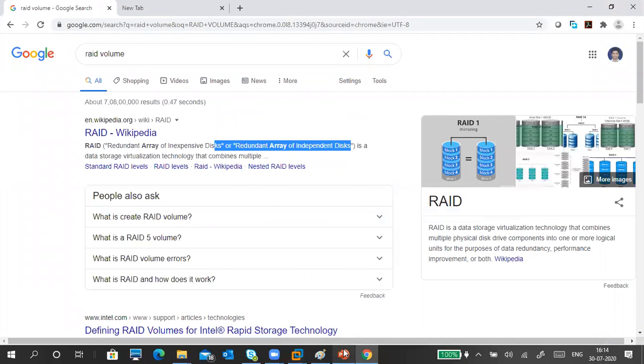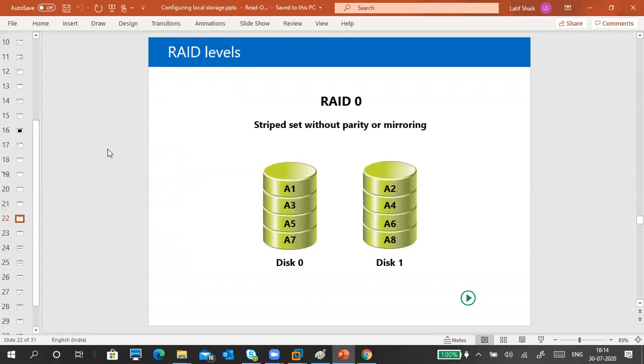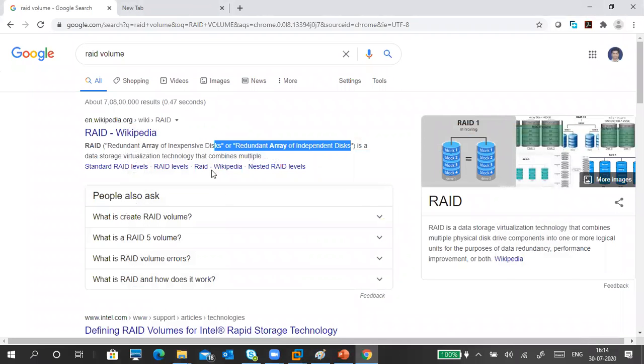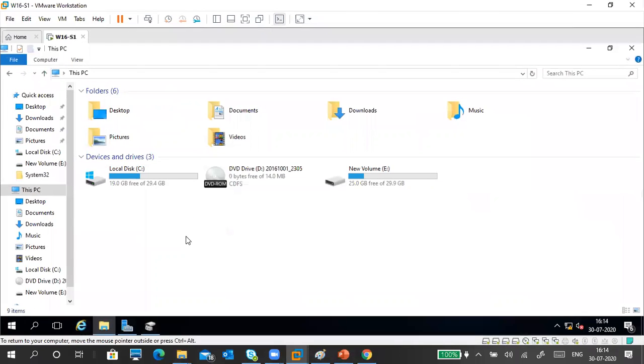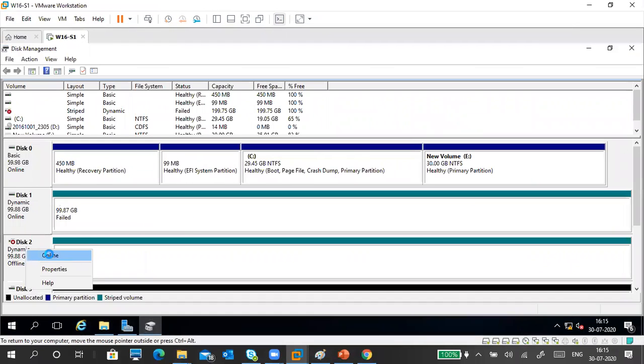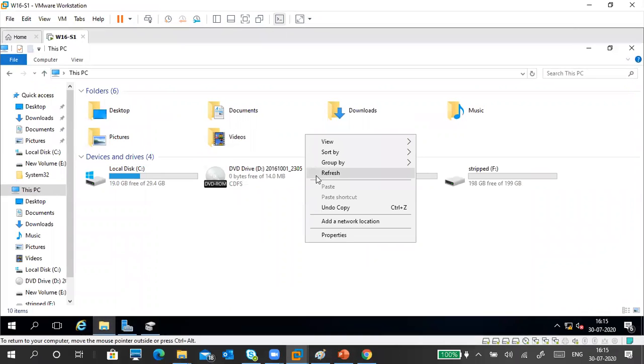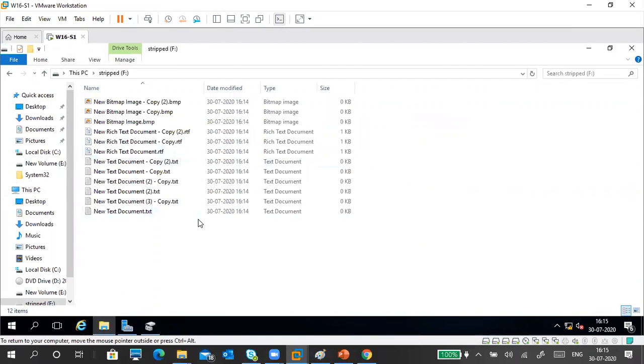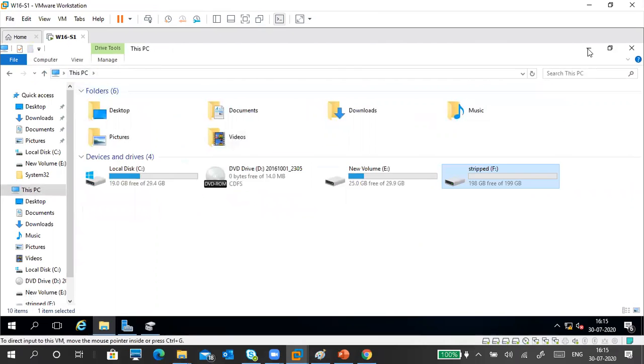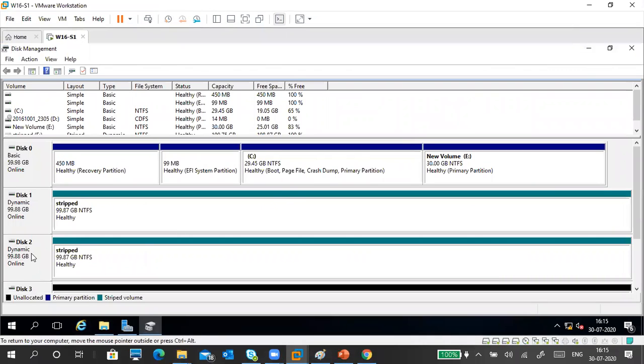So that is the thing in a striped volume. RAID 0, set up without parity or mirroring. So where is my machine? Gone, right? If I make it online, then what will happen? Now it is back. But think, if a disk fails, total data collapse. Now the data is okay. Data is there. I just made it offline. That's it. But I didn't remove it.